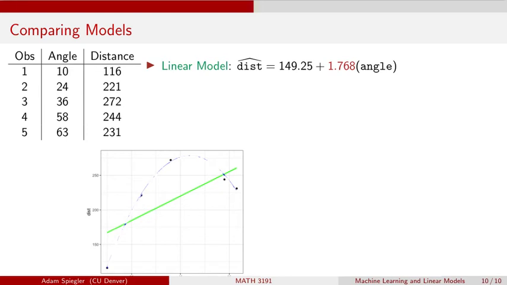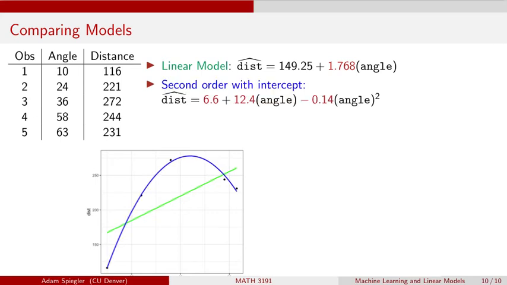Looking at this data, we can see that it seems a little bit quadratic. At least the graph looks like a parabola. So let's try and figure out what's the best parabola that we could fit to this data. The first quadratic model that we came up with included an intercept. That model I've written over here, and that's the graph that's drawn in blue.